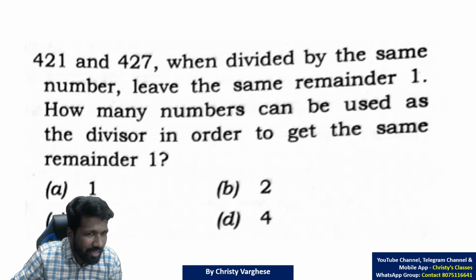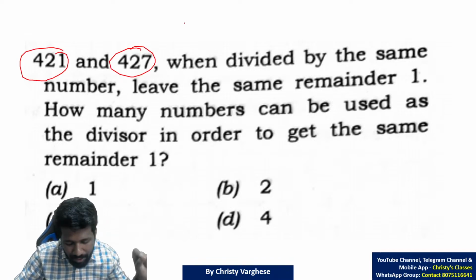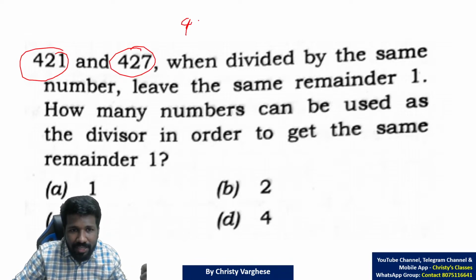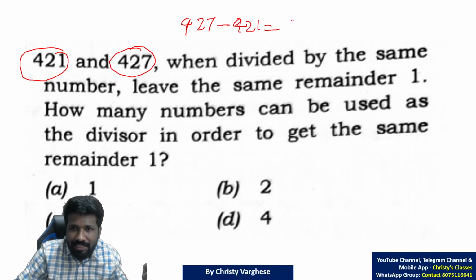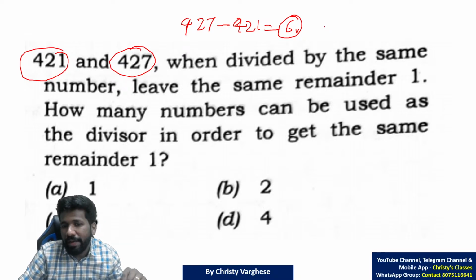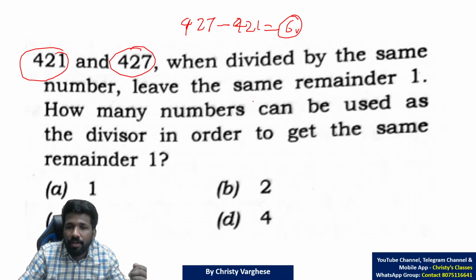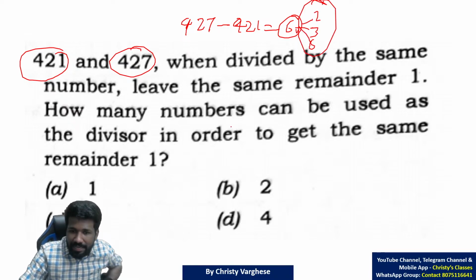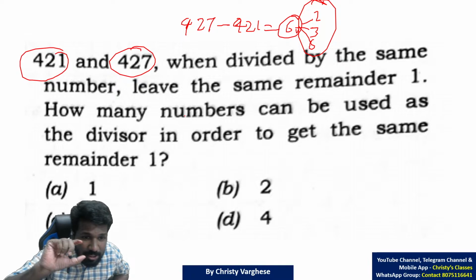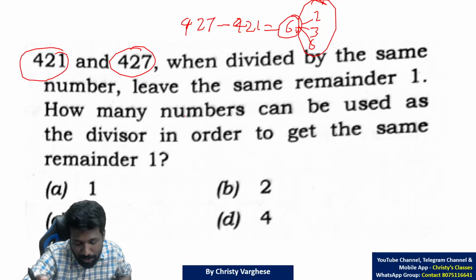The shortcut method is like this, but as I told, the theory of that shortcut is a little complicated to explain. Basically, 427 minus 421 is 6. The factors of this 6 will be the number of divisors. 6's factors are 2, 3 and 6, so 3 numbers. So 3 is the answer. In this particular scenario only you can use that shortcut.